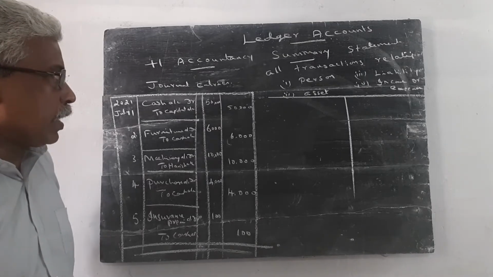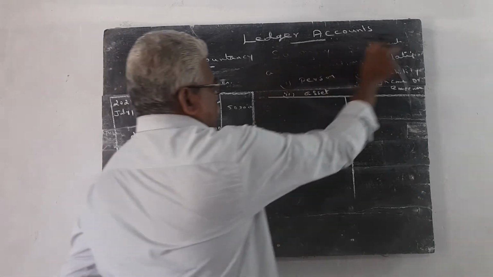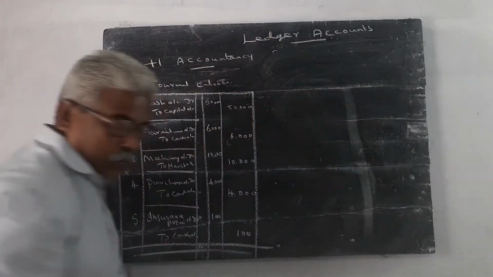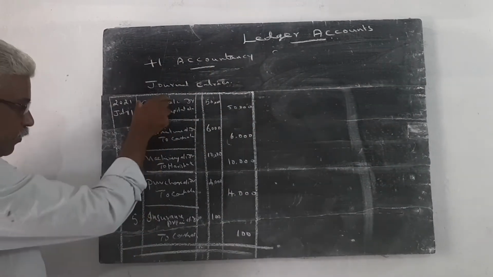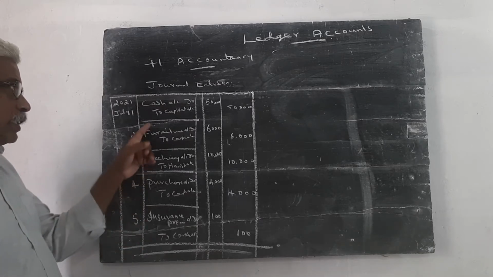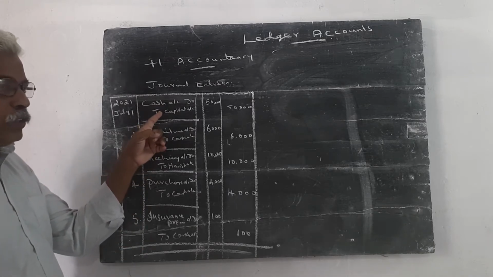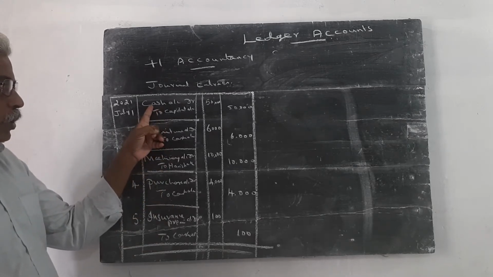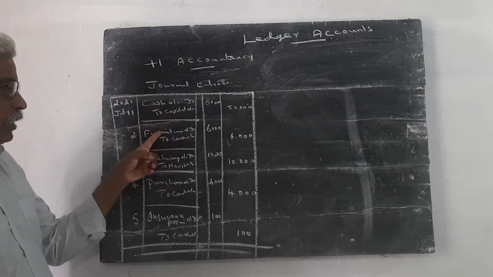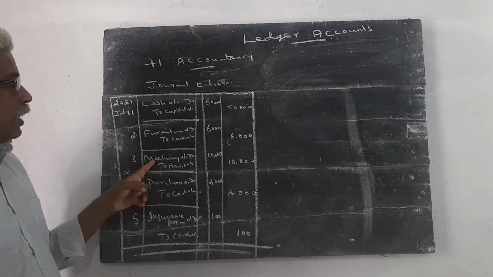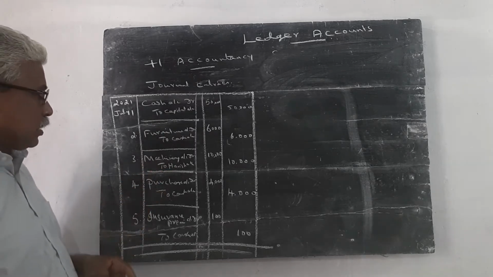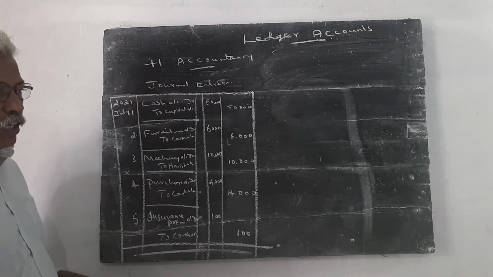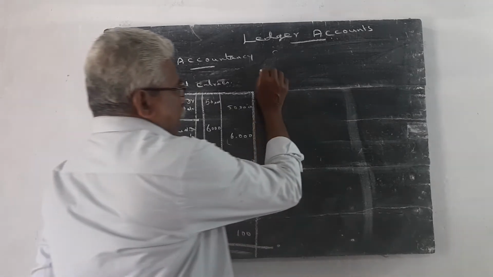Then how do we prepare the ledger accounts? Here on the blackboard, we have 5 transactions, and 5 transactions have 5 journal entries. In this question, there are cash account, capital account, furniture account, machinery account, Harris account, purchases account, insurance account. Like this, we have to classify all the accounts one by one. First account is